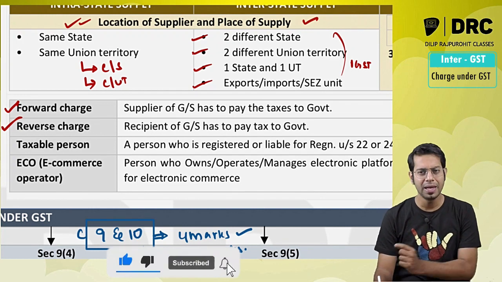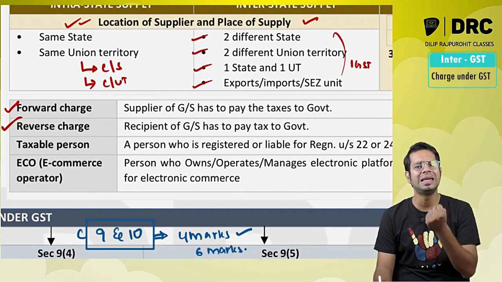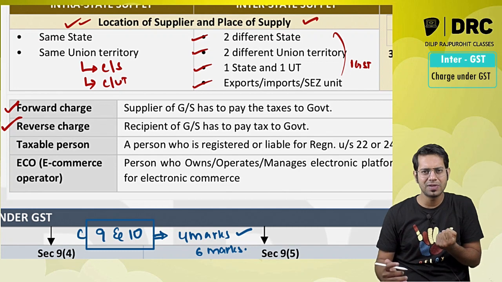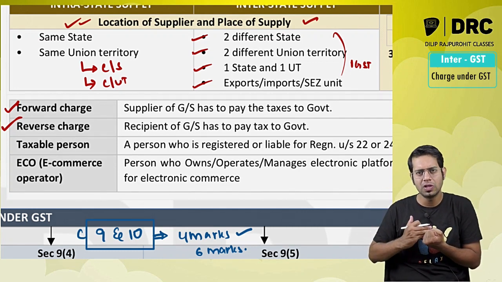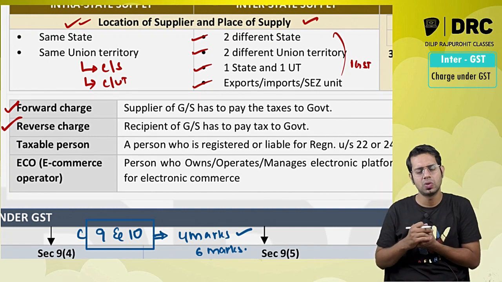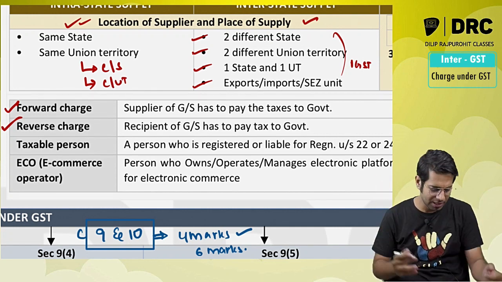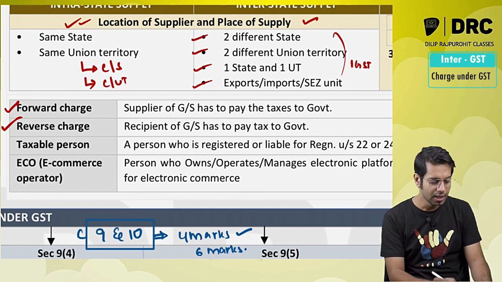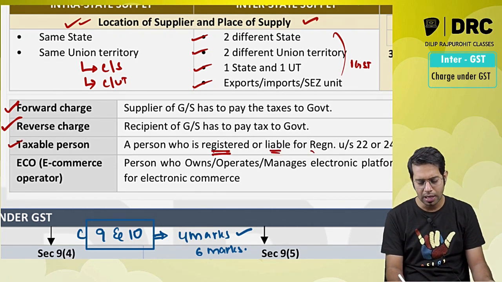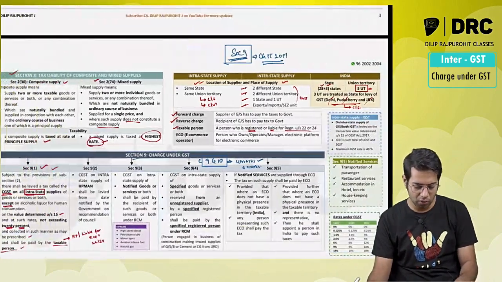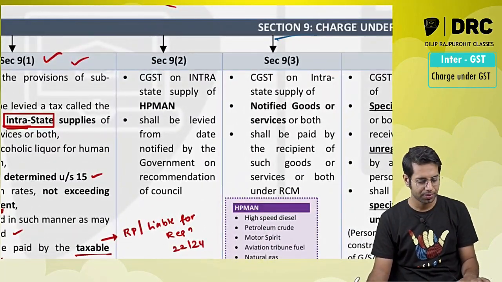What does this mean? Say for example, I am taking legal services. When I take legal services from an advocate, the lawmaker says that you, being the recipient of these goods and services, have to make the payment of taxes to the government. So in this case, I will have to pay the taxes. Then, sir, what do you mean by taxable person? Taxable person means a person who is registered or liable for registration under section 22 or under section 24.